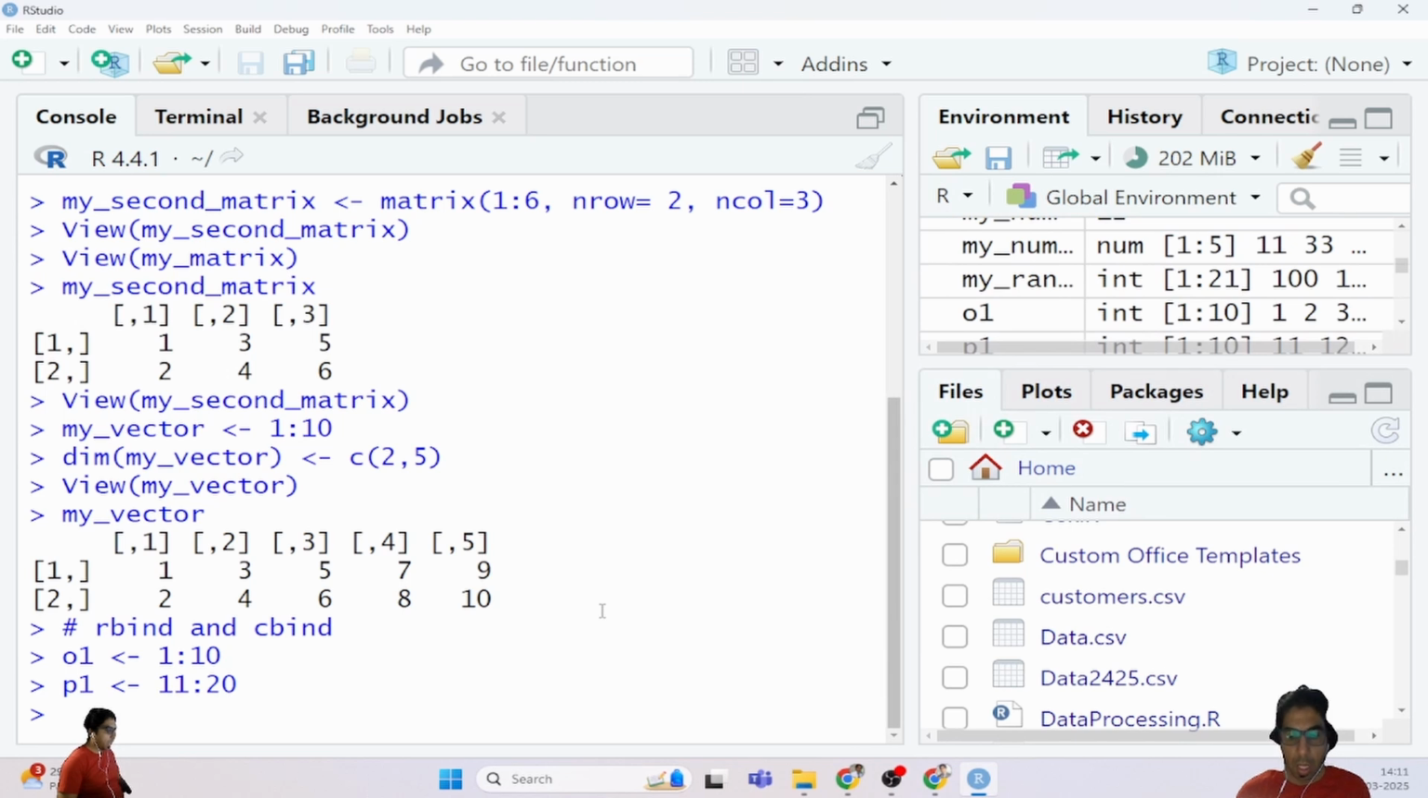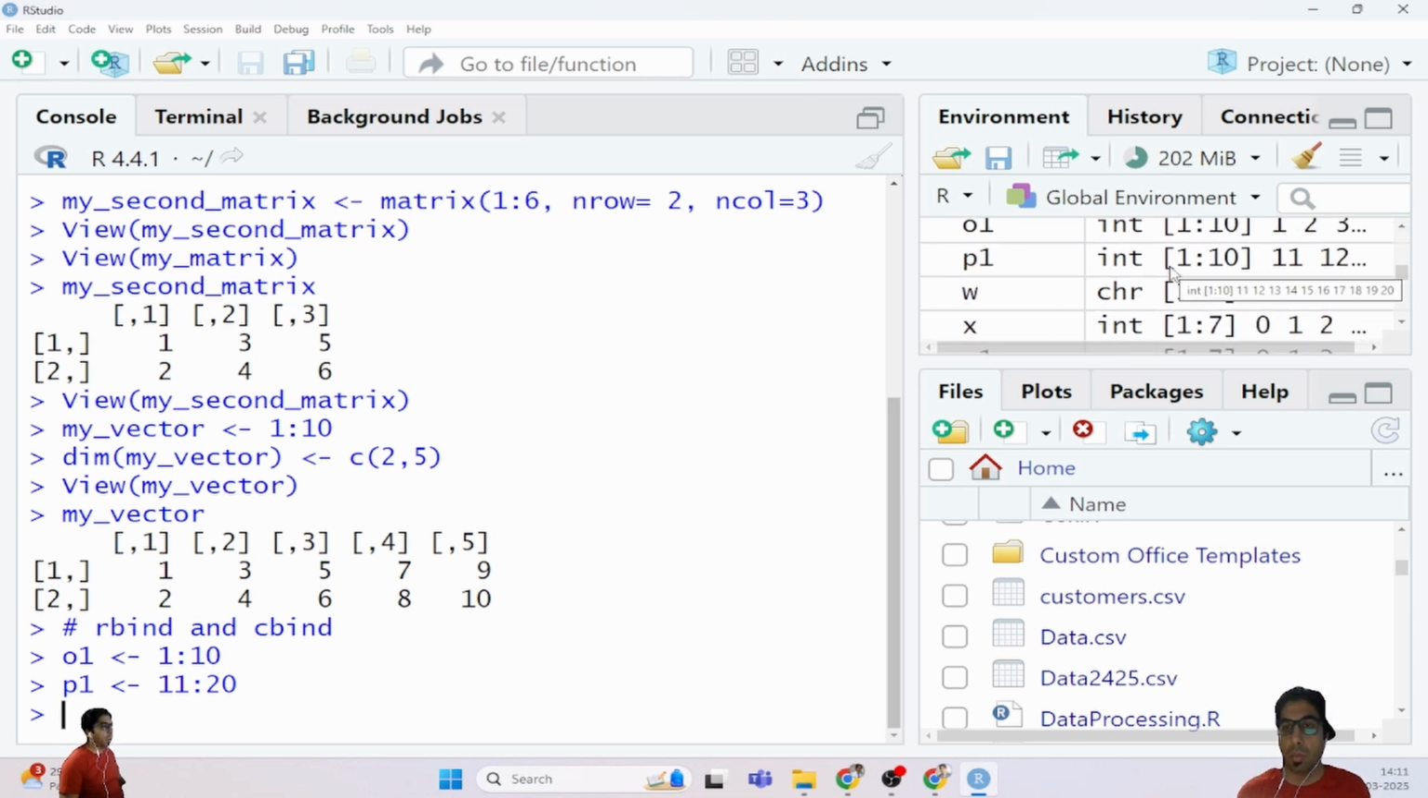So in this case, a range operator has been used. o1 consists of integers from 1 to 10, and p1 consists of values from 11 to 20, which also consists of 10 values. So in this case it is showing. Now I am using the cbind and rbind methods.